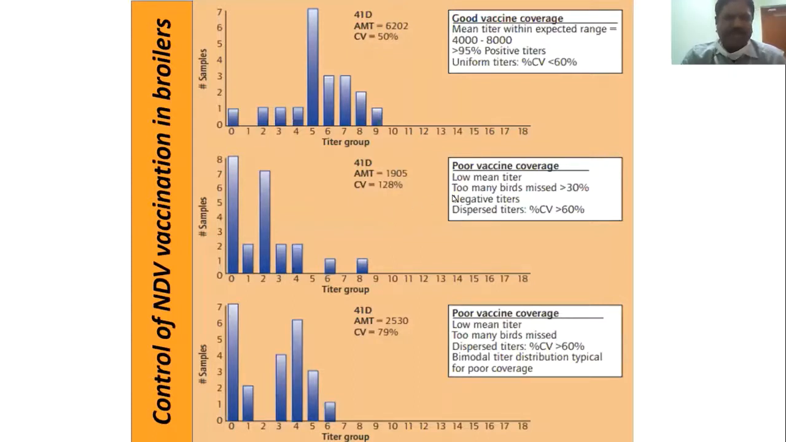And here in the middle diagram, this is poor vaccine coverage. It indicates poor vaccine coverage because more than 35% of birds are showing very low titers, and there are some negative titers also, almost 8 samples out of maybe 20. The CV percentage is high, more than 60%. And in the lower one, this also indicates poor vaccine coverage, and most of the samples are in the zero titer group, and the CV percentage is very high, which indicates very poor coverage.